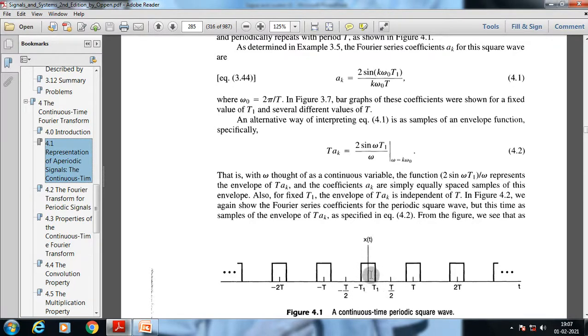If we have a fixed t1, the envelope of T a suffix k is independent of T, and in the figure that is the basic reality: suppose t1 is a constant value. So the envelope of T a suffix k is independent of T. Again, this shows the Fourier series coefficients for the periodic square wave.